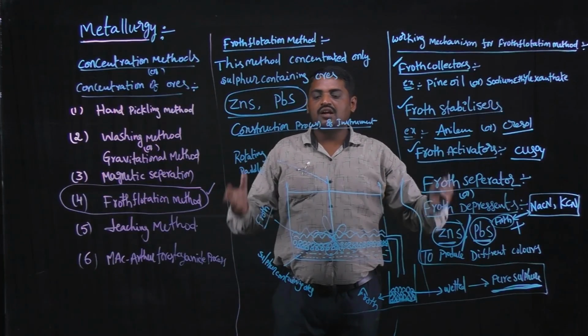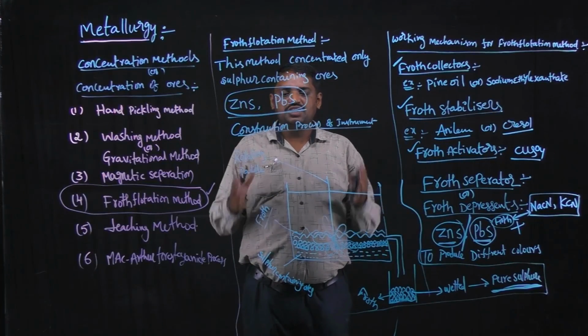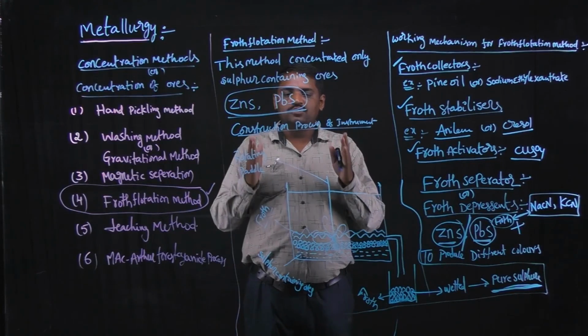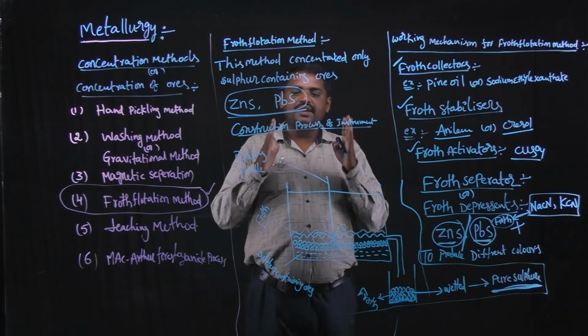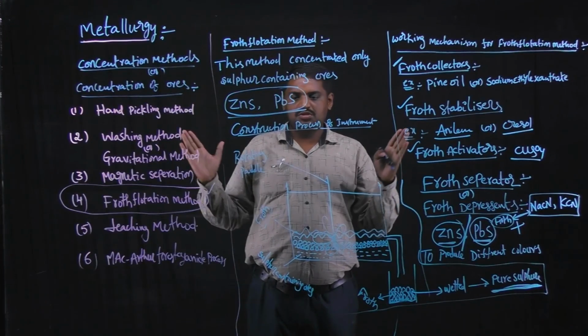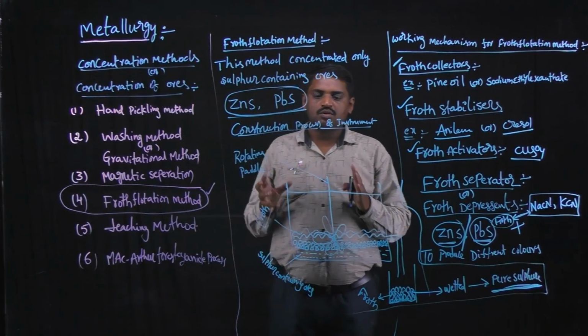That is the main use of the froth flotation method. This technique is one of the concentration techniques, and the froth flotation method is especially used for concentrating sulfur containing ores. Okay, this is the explanation for the froth flotation method.